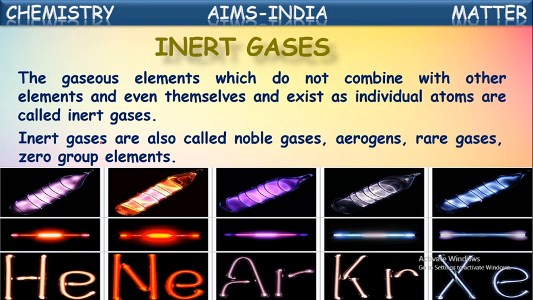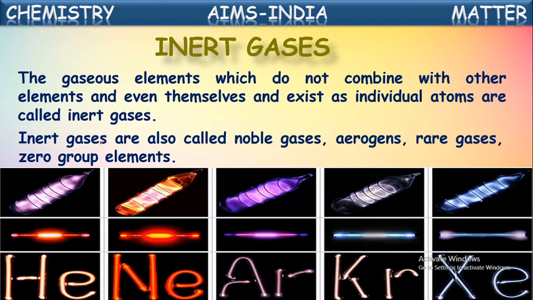Along with the balloon, they send weather observatory equipment into the atmosphere so that they can observe weather conditions. Instead of hydrogen, they use helium because hydrogen is an explosive gas, so it is not used. Next to hydrogen, helium is the lightest gas, so it is used in weather observatory balloons.